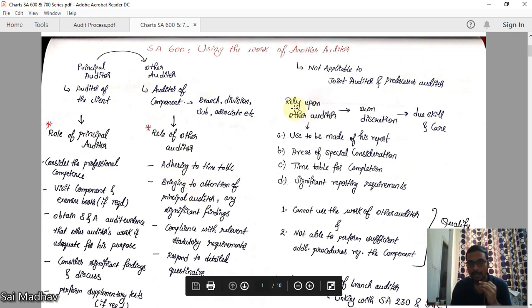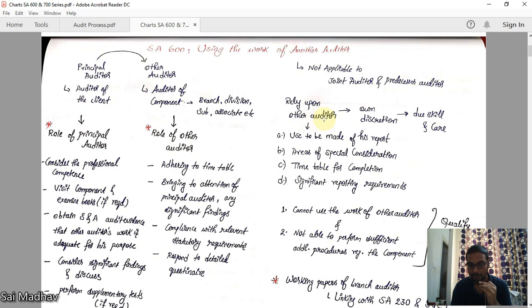Now, relying upon the other auditor. See, the final responsibility is with the principal auditor, right? The reporting responsibility is the principal auditor's only. He is relying upon the other auditor. It is his own discretion. It is your own judgment. It is your own discretion. Due skill and care should be taken, right? Now, use to be made of his report. First of all, before doing anything, you should inform him that his report is being used by you, so that he can report in that manner. If he does not know, it may not be of any use. That's why you should inform him first before using his report.